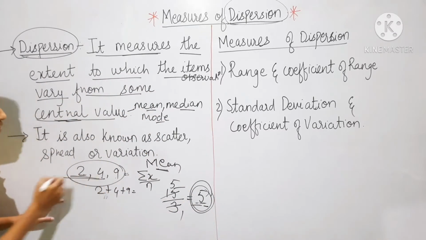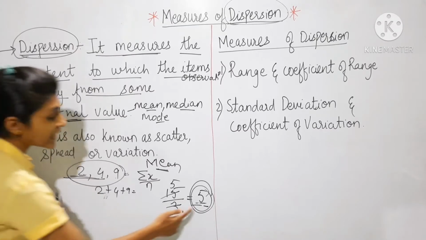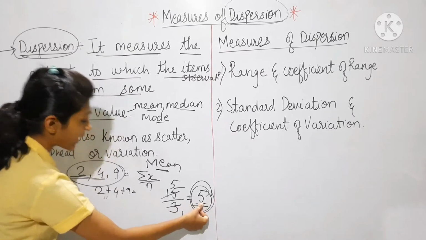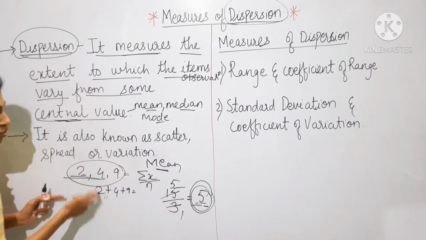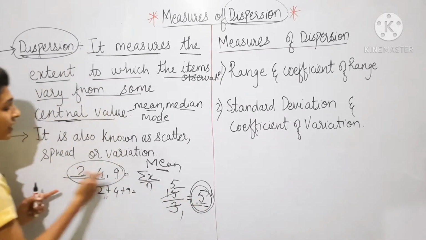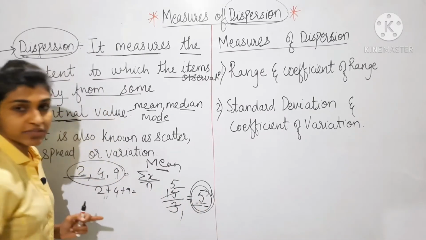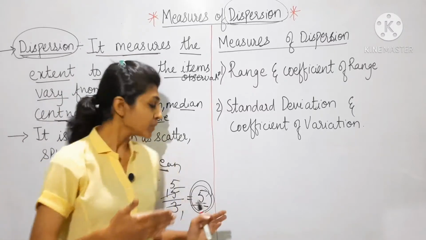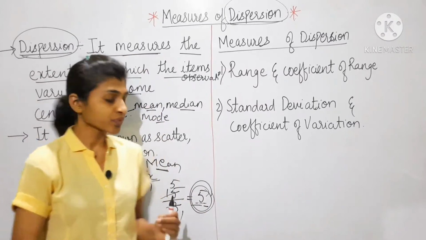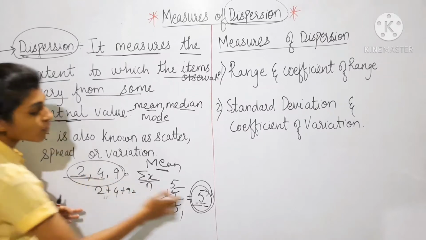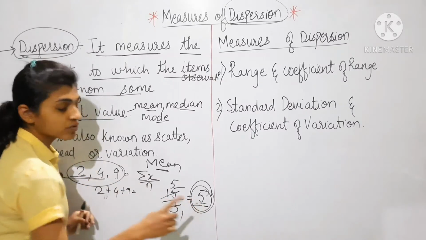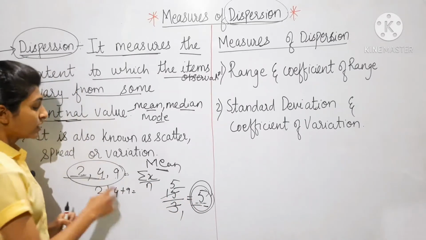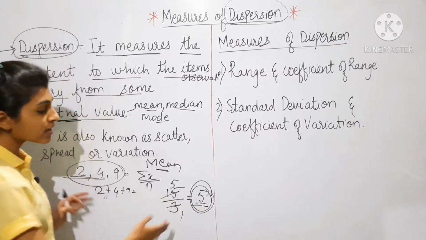From the central value 5, the first observation is 2. How much does it vary? The difference between 2 and 5 is 3. For 4 and 5, the difference is 1. For 9 and 5, 4 is the variation.